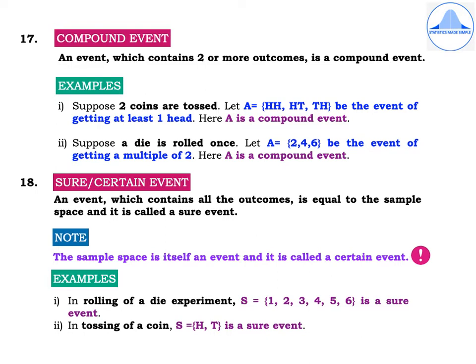18th definition, sure or certain event. An event which contains all the outcomes, equal to the sample space, is called a sure event. Note that the sample space itself is an event and it is called a certain or sure event. First example, in rolling of a die experiment, S equal to {1, 2, 3, 4, 5, 6} is a sure event. Similarly, when a coin is tossed once, S equal to {H, T} is a sure event.